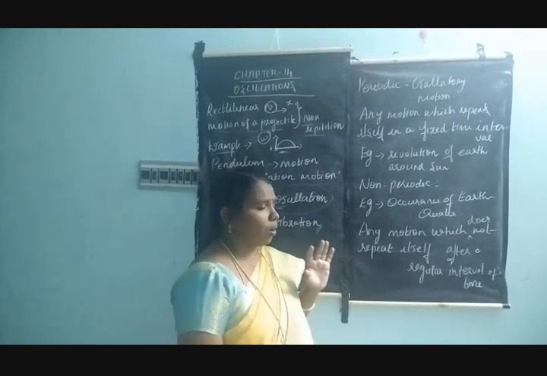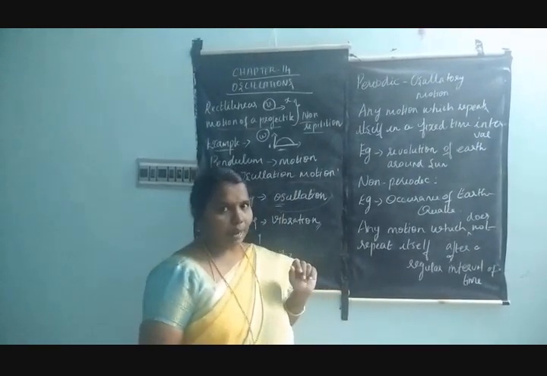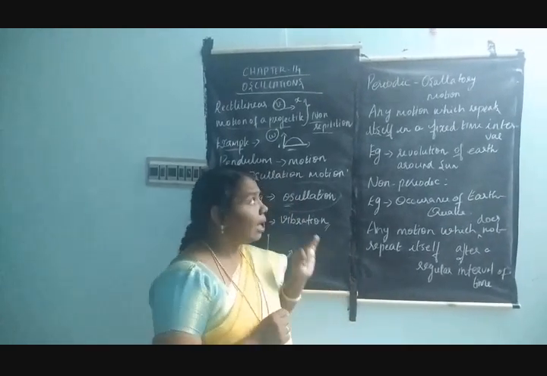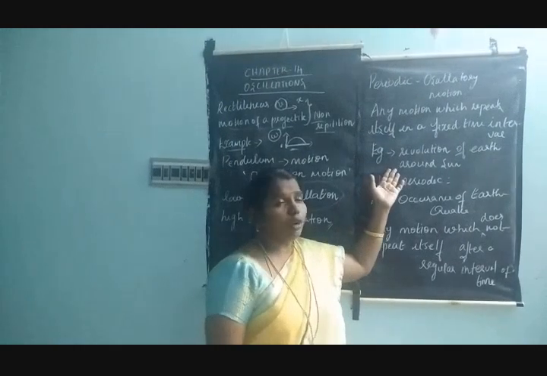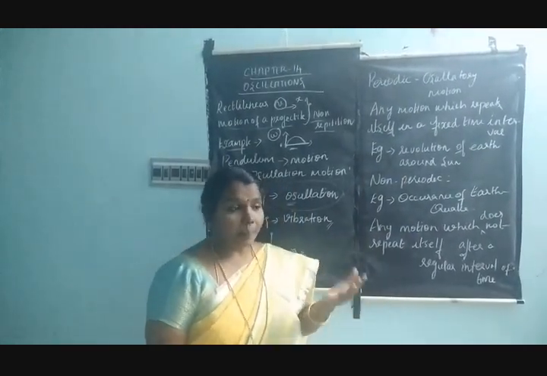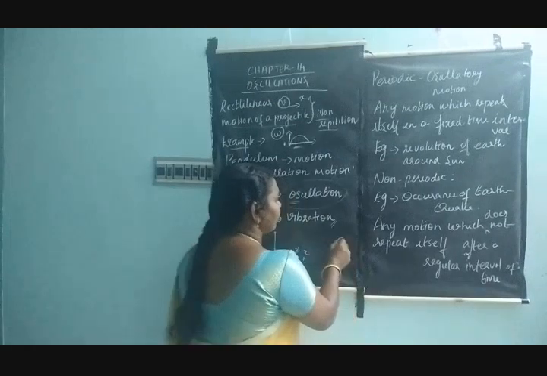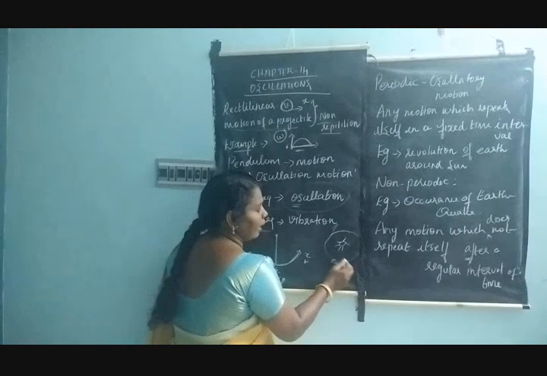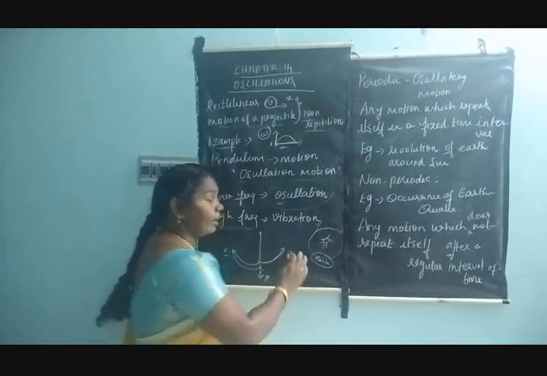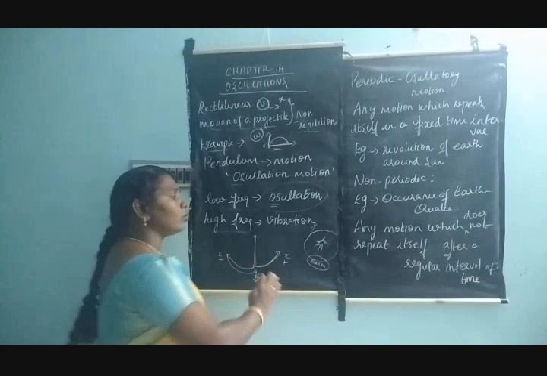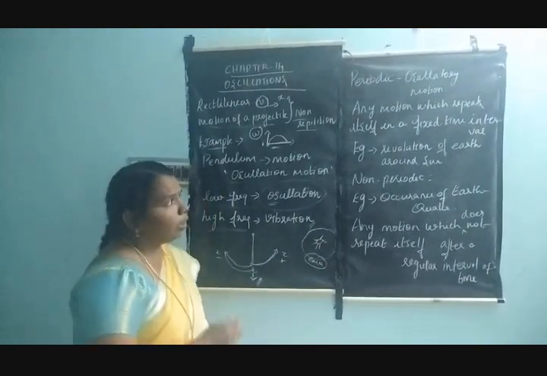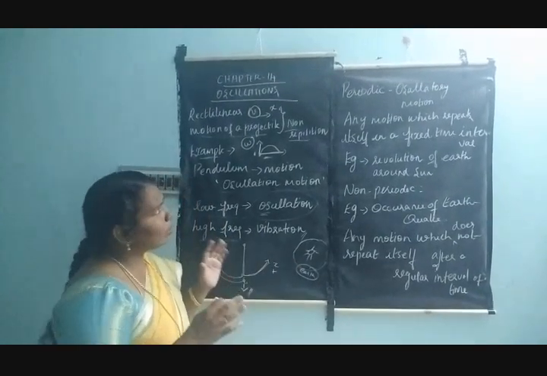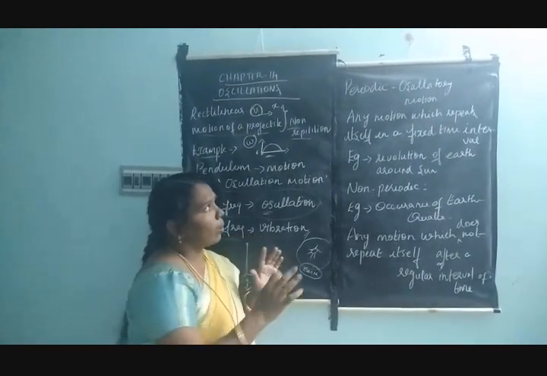The best examples for that are the cradle of a swing, and the simple pendulum. And the third best example is the revolution of the earth around the sun. The sun is at the center, but the earth rotates about its own axis and also makes revolutions around the sun. So these are periodic motions. They don't change their characteristics. These are the examples of periodic oscillatory motions.